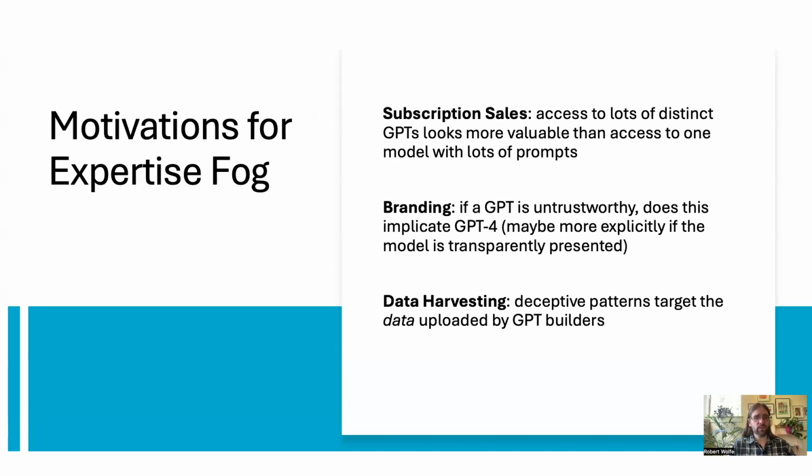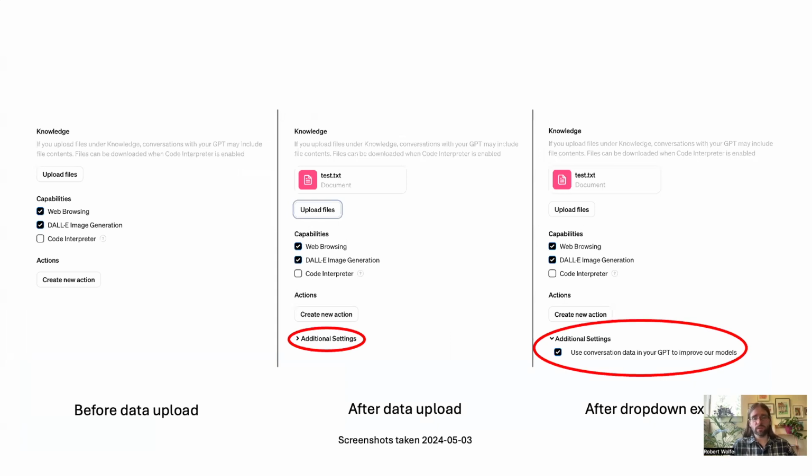And finally, we notice some deceptive design patterns that allow OpenAI to harvest data from conversations with custom GPTs, such as a hidden option that's checked by default after you equip a GPT with knowledge. And for anybody wondering what that looks like, you can see the additional settings drop-down inserted in the middle pane, and the option to let OpenAI harvest data is checked by default only after GPT Builder has uploaded their data.